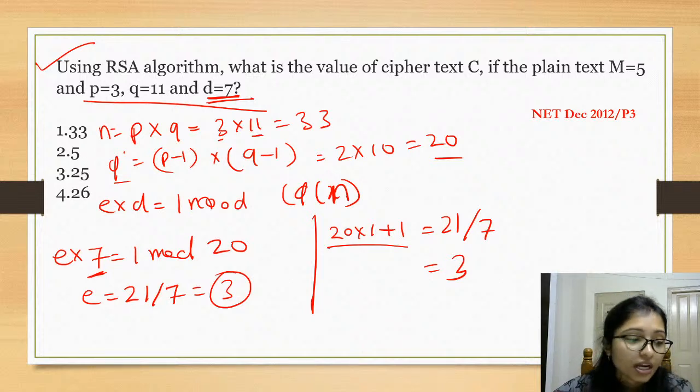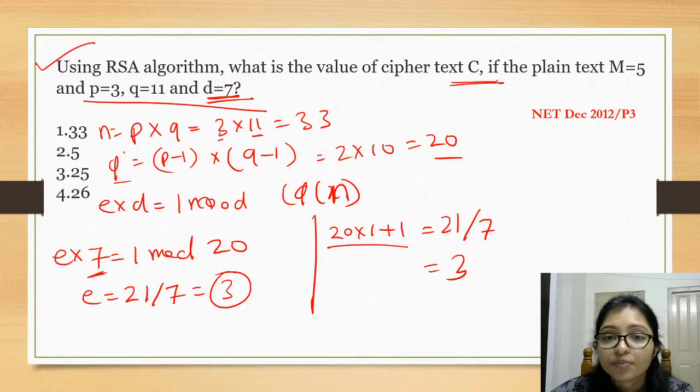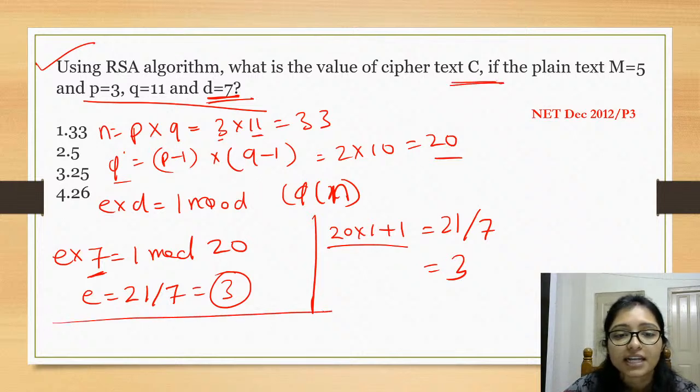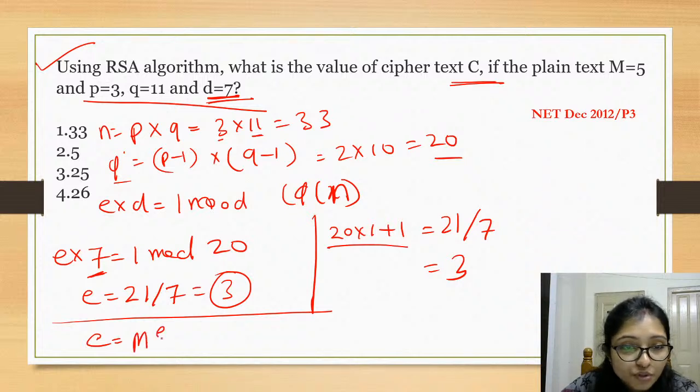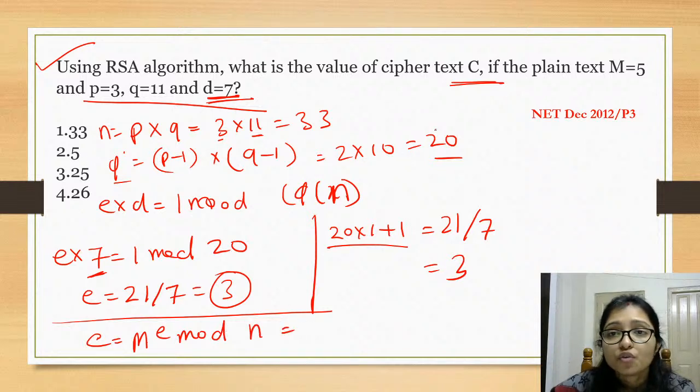E is 3. Now what you have to do is the ciphertext, that is C. What is ciphertext? C equals, we know, m to the power E mod n. So what was m?